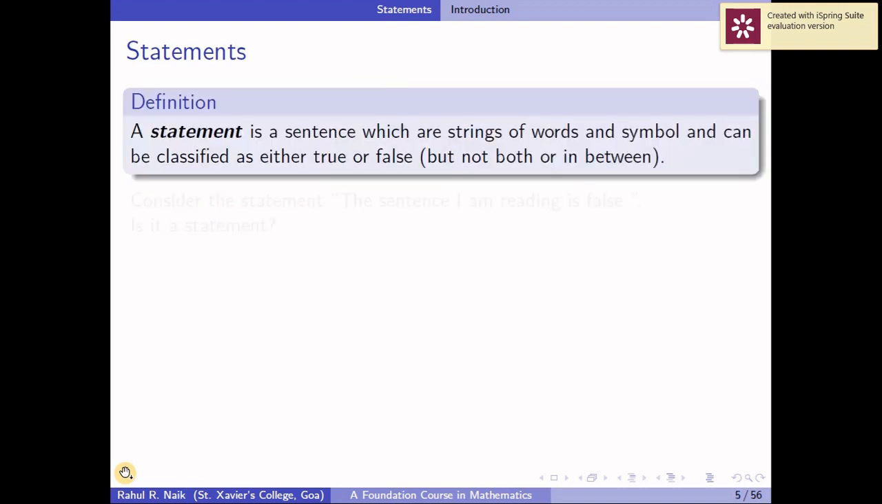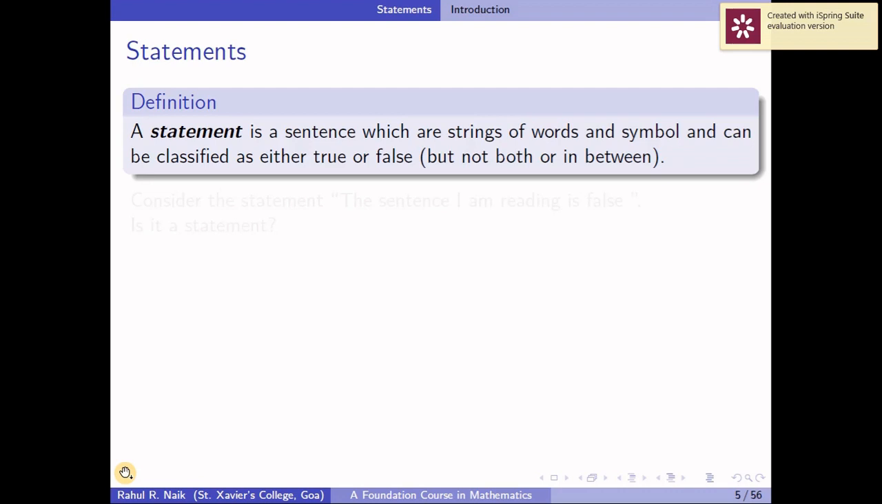So here we define the term statement. A statement is a sentence which has strings of words and symbols and can be classified as either true or false, but not both or in between. These two terms, true and false, are mutually exclusive. For a statement, either it will be true or it will be false, but it cannot be both.